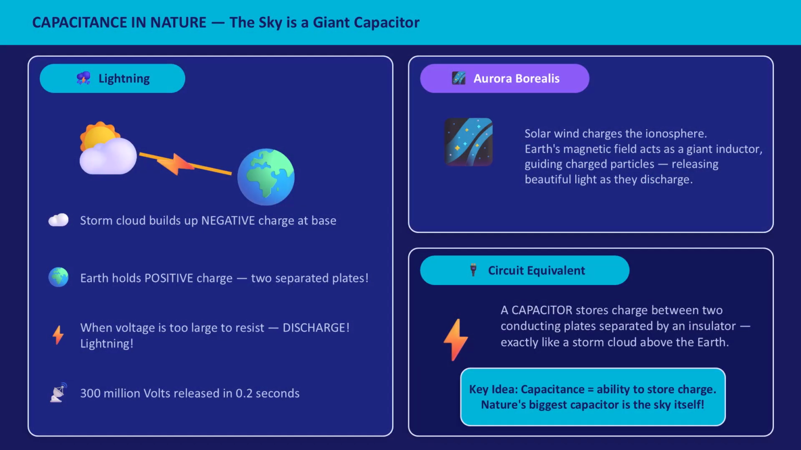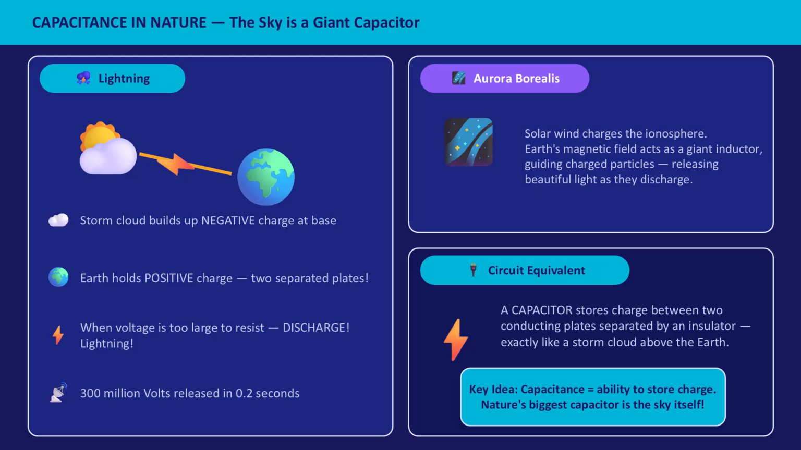Let us start with something dramatic. Lightning. You are standing outside during a storm. The sky flashes. A bolt slams into the ground. It is spectacular. But here is the question I want you to ask. What exactly just happened in circuit terms? Look at this carefully. A storm cloud builds up a massive negative charge at its base. The earth below holds a positive charge. 2 conducting layers separated by air, which is an insulator. Does that sound familiar? It should.